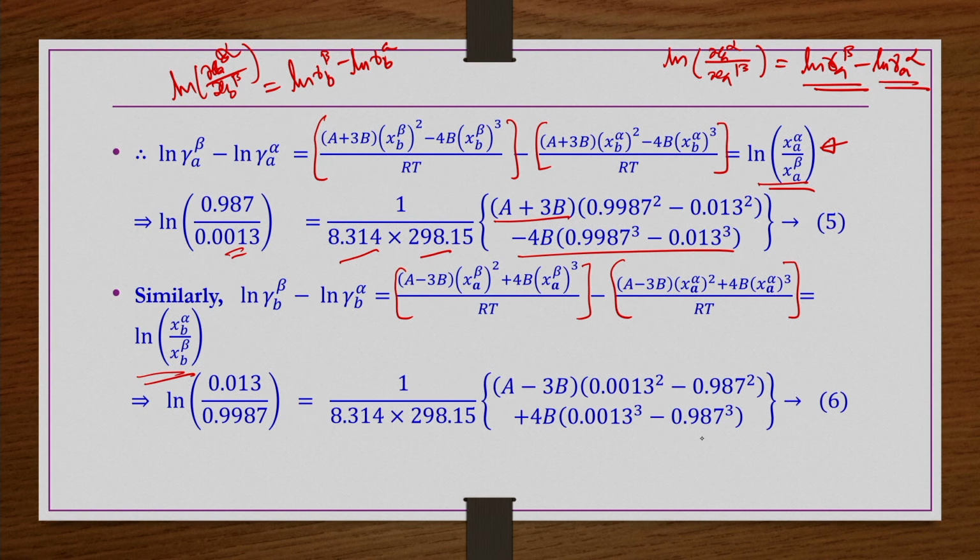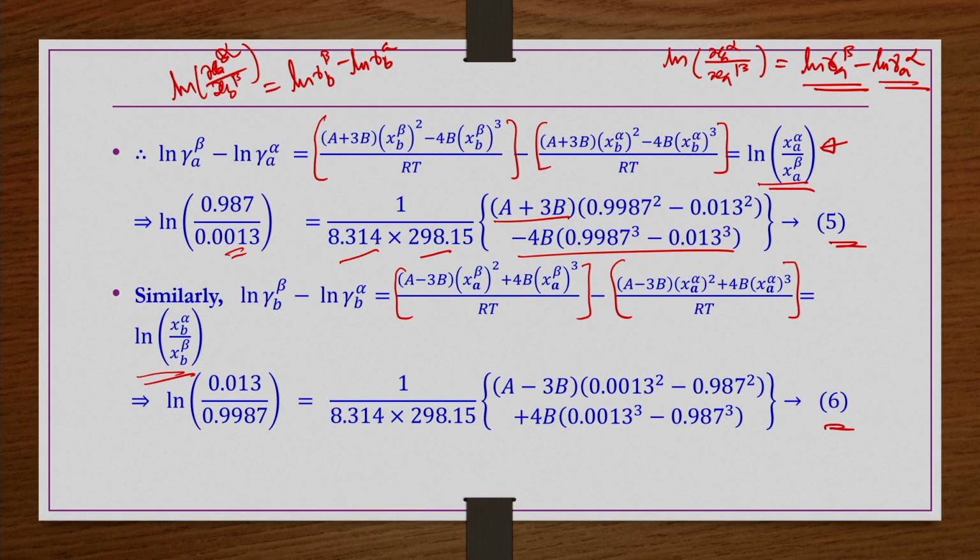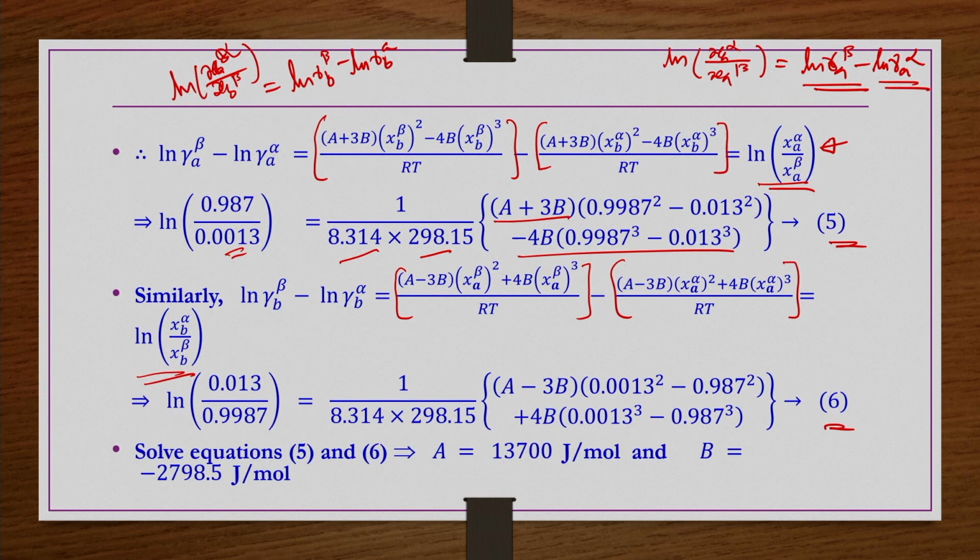So now you substitute, and except a and b, everything is known in this equation also. So, now equations 5 and 6 are two equations in two unknowns, a and b. If you solve these two equations, 5 and 6, then you will get a equal to 13,700 joule per mole and b equal to minus 2798.5 joule per mole.